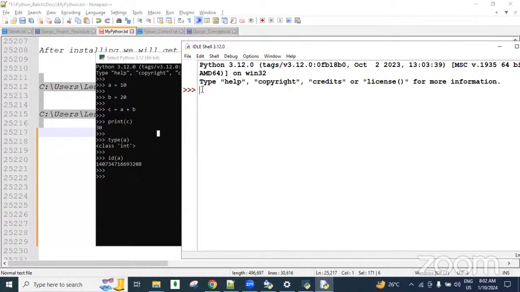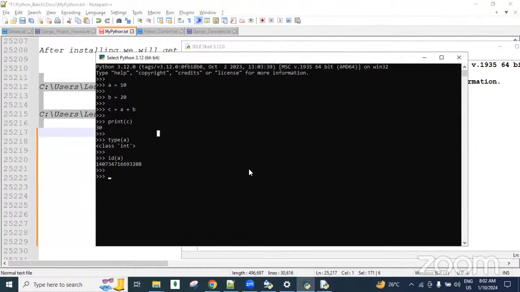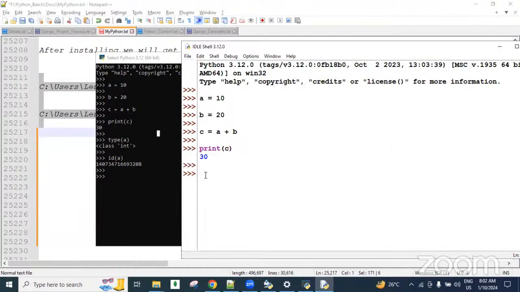Here also, like the above one, we can test the basic things, like c equal to a plus b, and then print c. Here, without the print function, we can directly print the values.